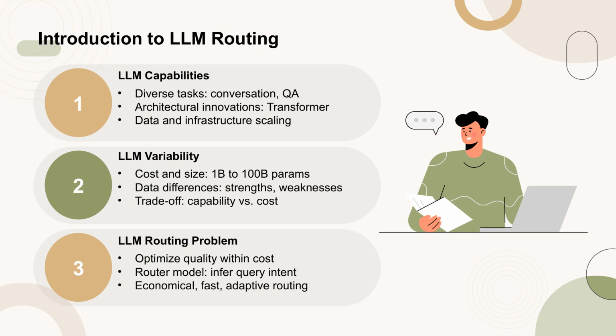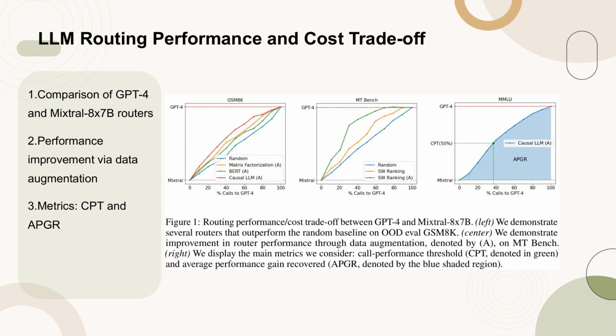Figure 1 illustrates the trade-off between performance and cost in routing large language models, LLMs, such as GPT-4 and Mistral 8x7b. On the left, it showcases several routing models that surpass a random baseline and out-of-domain (OD) evaluations on GSM-8K.